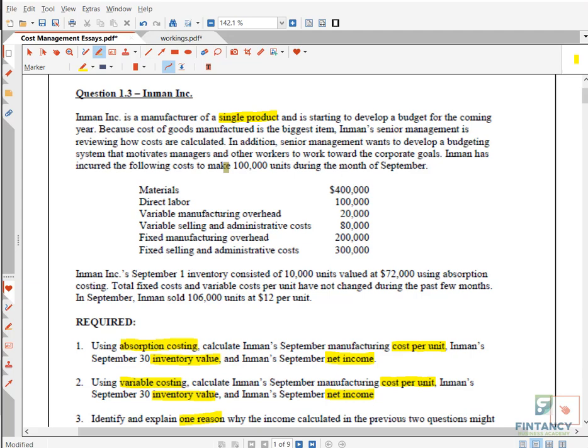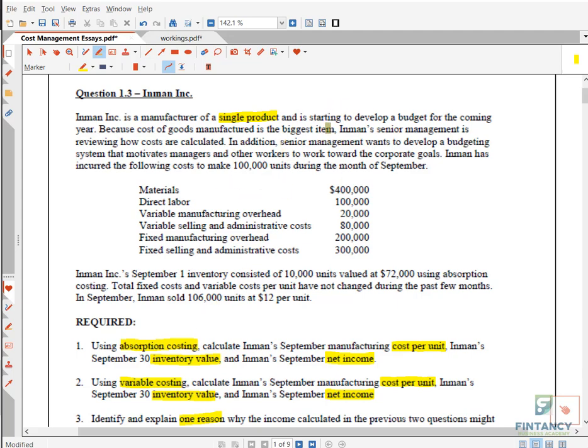ABC costing means activity based costing, which we will do next time, inshallah. So with a single product, it's very simple to use absorption and variable costing. When you have multiple products, you better use activity based costing. Getting it? So remember this point. We will also see in the next class why for multiple products we should use activity based costing.